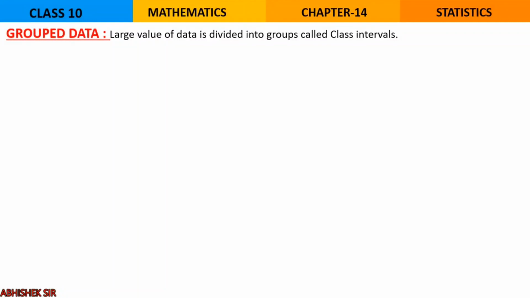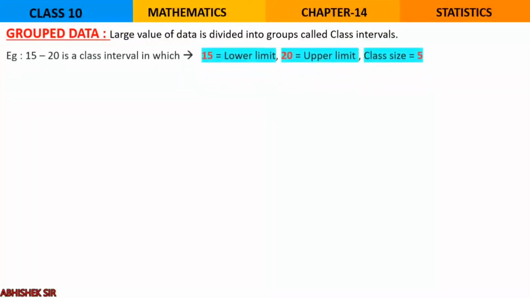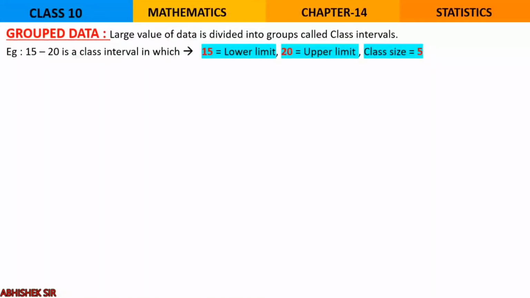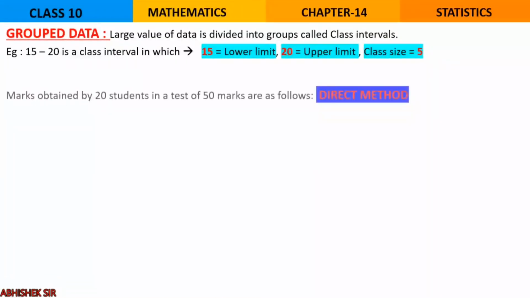Now moving on to grouped data. You see, in the previous method the calculation was so large. So to prevent such a large amount of data, so that a reader can make sense of it very easily, we condense it into various groups. These groups are called classes or class intervals, and their size is called class size or class width. Let us take an example. 15 to 20 is a class interval or class in which the number 15 represents the lower limit and the number 20 represents the upper limit. And what is the class size? What is the difference? It is 5. So 5 will become the class size.